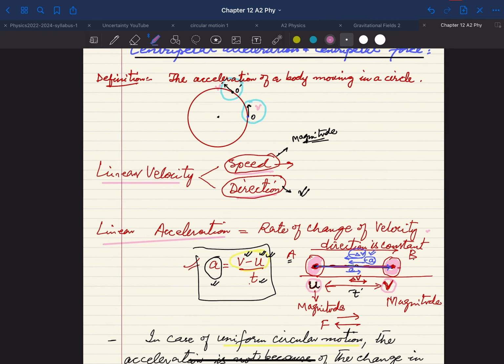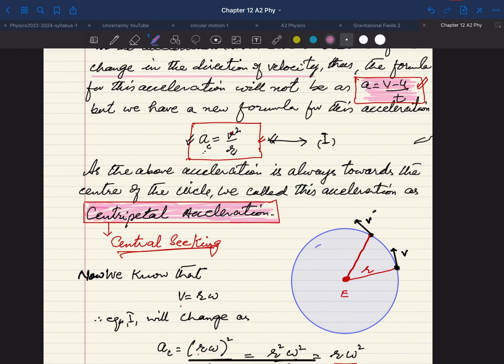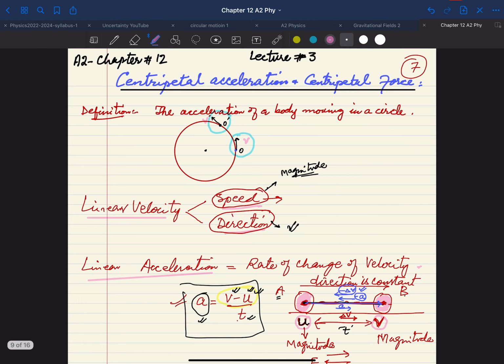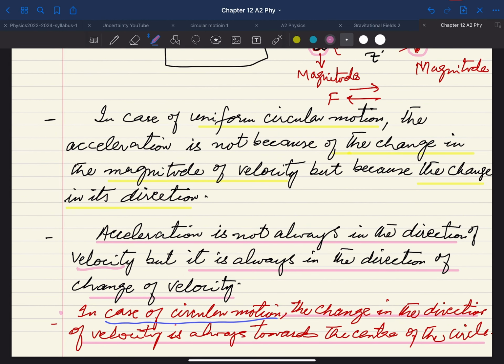If we go to the next page, we can find the equations. But before going to the equation, what I have just told you in the last point is very important. In circular motion, the change in the direction of the velocity is always towards the center of the circle.